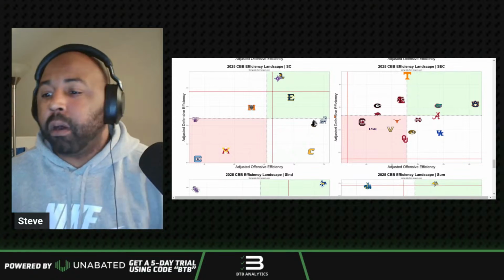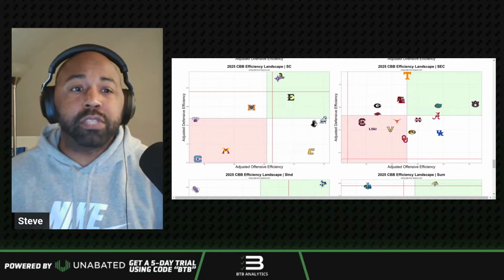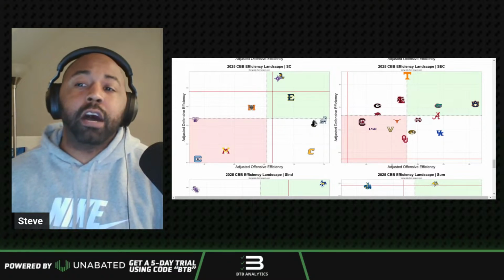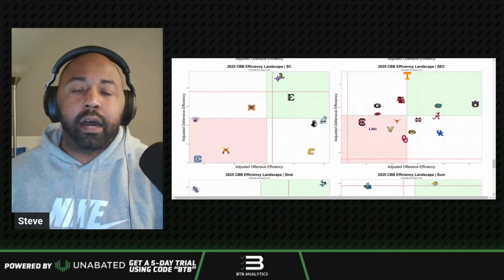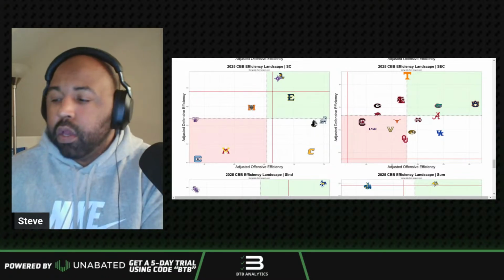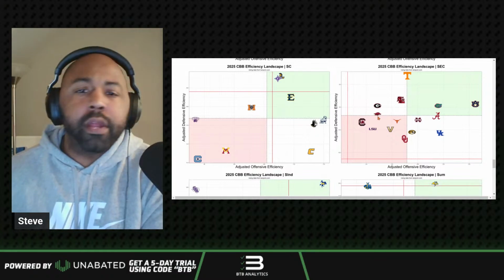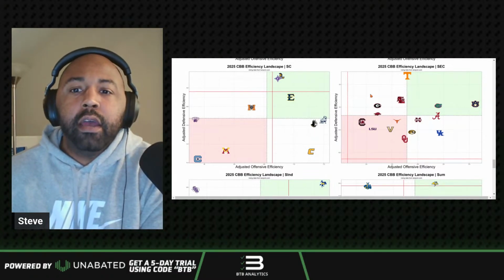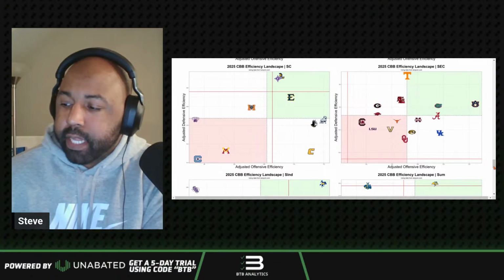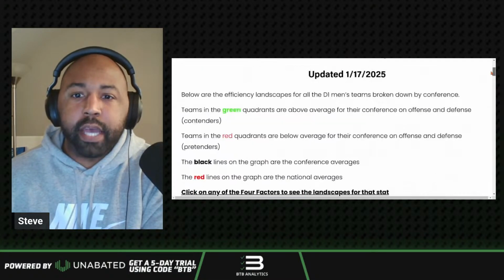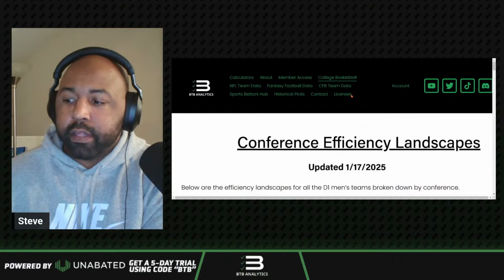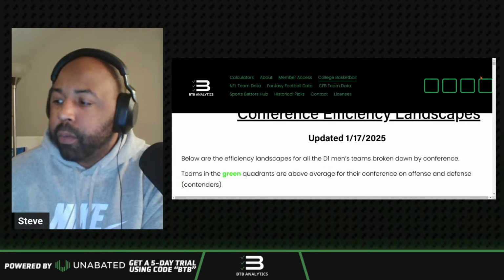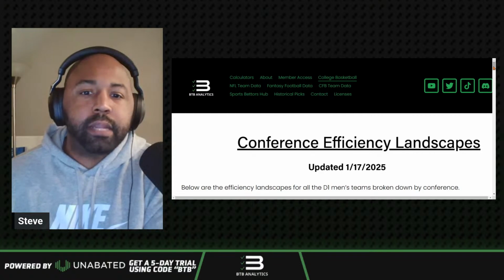So, to get the ball rolling, I'll show you guys how I approach some of this stuff. I'm looking at a couple of games today. First off, I think everyone's kind of interested in the Alabama-Kentucky game going on here. And so what I want to do is orient you all to this process. What you're looking at are these efficiency landscapes. And again, these are just on our website. If you go to the website, College Basketball Conference Landscapes, this is all free. And we updated this last night with the newest KenPom metrics.